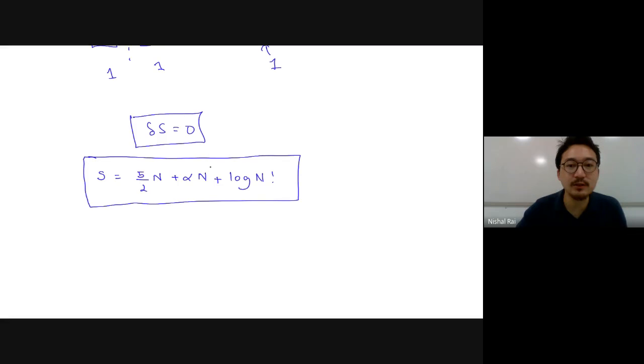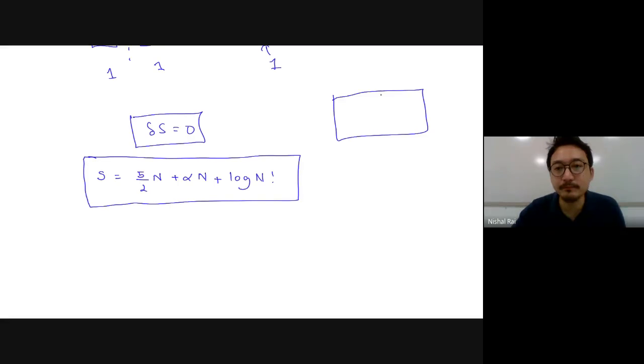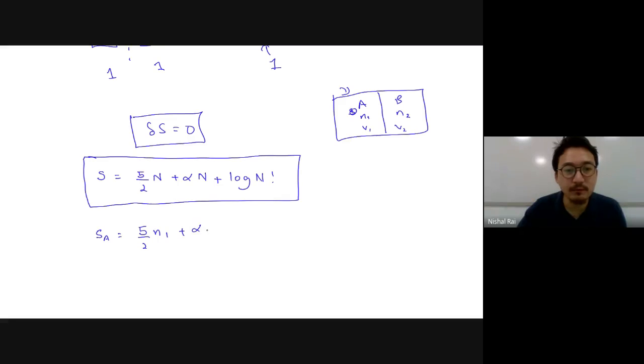Initially, let's consider both systems individually. Let's consider this as system A and system B. The number of particles was N1 and volume was V1, and for this N2, V2. For system A, the entropy is 5/2 N1 + alpha N1 + log of N1 factorial.